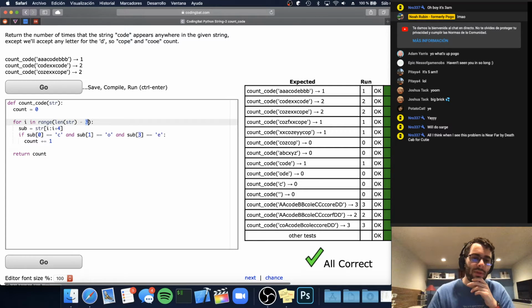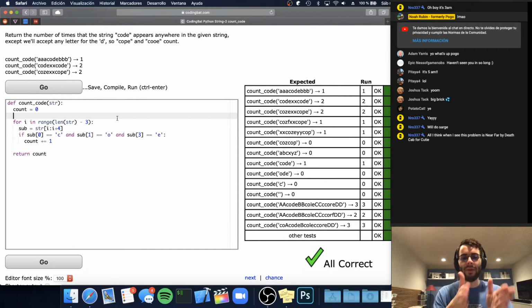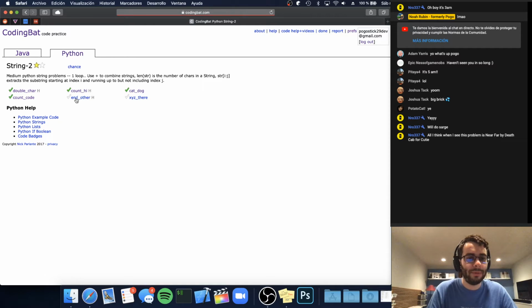We want i to be the starting position of our substring, so we need to make sure that we don't go out of bounds. We don't want to go further than we want to go. So we go up to the length of the string minus 3, and this is exclusive. So it goes up to length string minus 3, excluding that index. This just lets us get all the little substrings of length 4. It's sort of like taking a window and sliding it from left to right to get all those things and see how many of them match our code requirement.